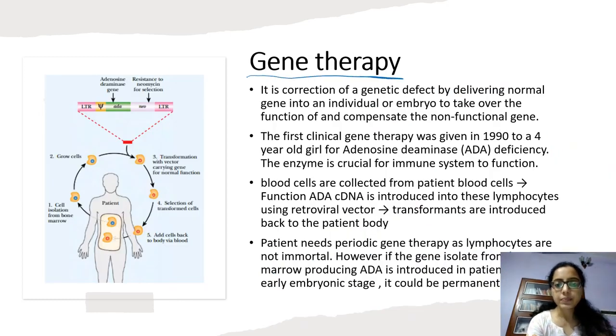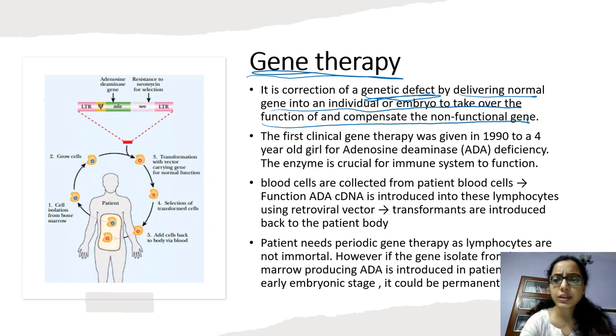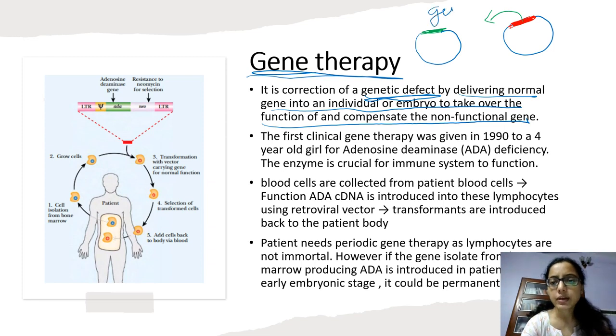Next is gene therapy. What is gene therapy? Now, in some of the people, there is some genetic defect. If that genetic defect is corrected and replaced by a functional gene, by delivering the normal gene into an individual or embryo to take over the function of the non-functional gene. In some people, if some gene is non-functional, then this gene can be identified based on its function. It can be removed and then it can be replaced by functional gene. This is the process called as gene therapy.